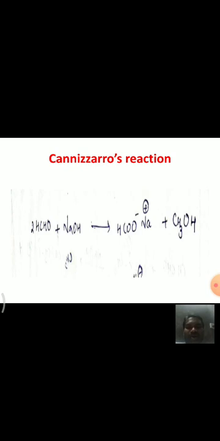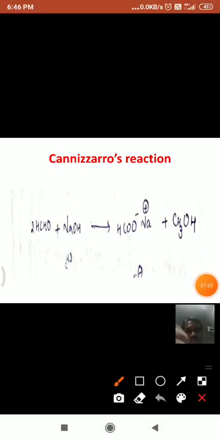If you take formaldehyde and reflux it in dilute basic conditions, that is dilute sodium hydroxide, it yields an alcohol as well as an acid.